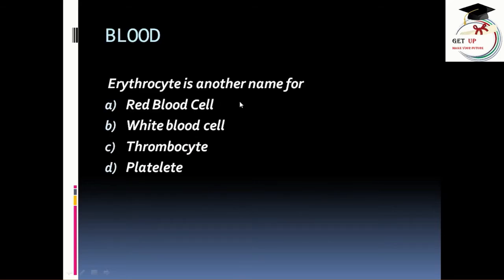Erythrocyte is another name for red blood cell, white blood cell, thrombocyte, or platelet? So what is the correct answer? Guess. The correct answer is red blood cell. So red blood cell is otherwise called erythrocyte.